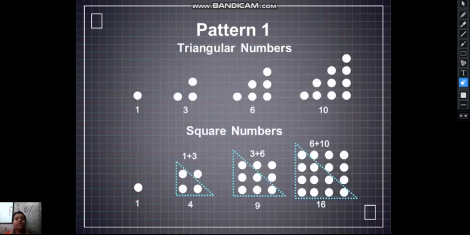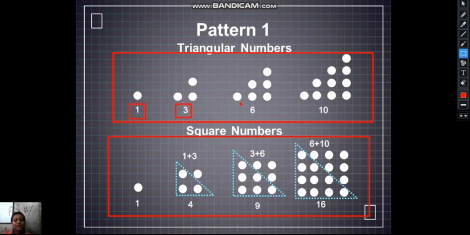You can see here also, these are the triangular numbers, and these are the square numbers. You can see here triangular numbers 1, 3, 6, and 10, and 1, 4, 9, 16 are perfect squares, the square numbers.